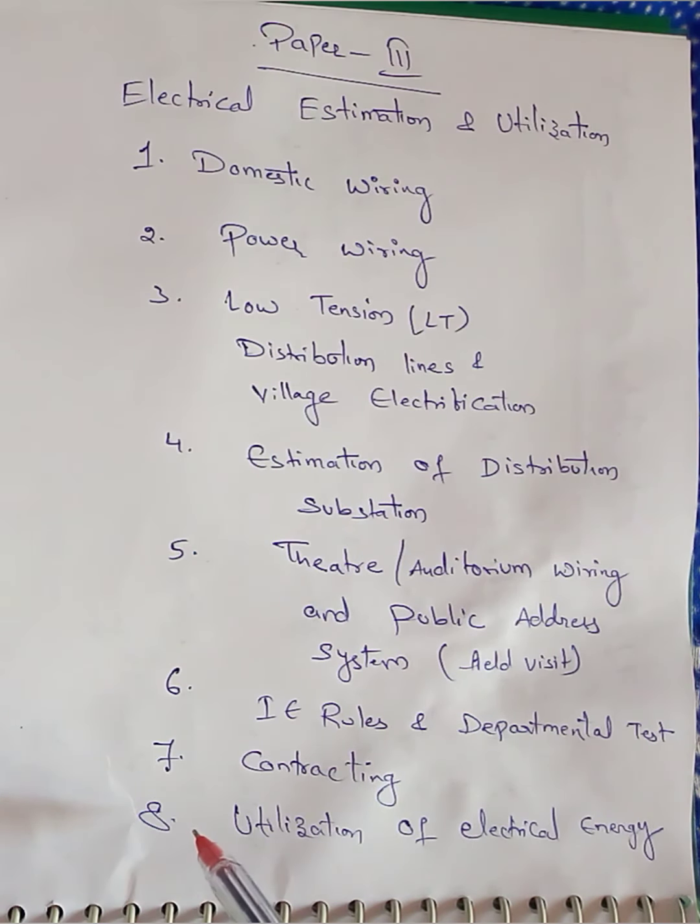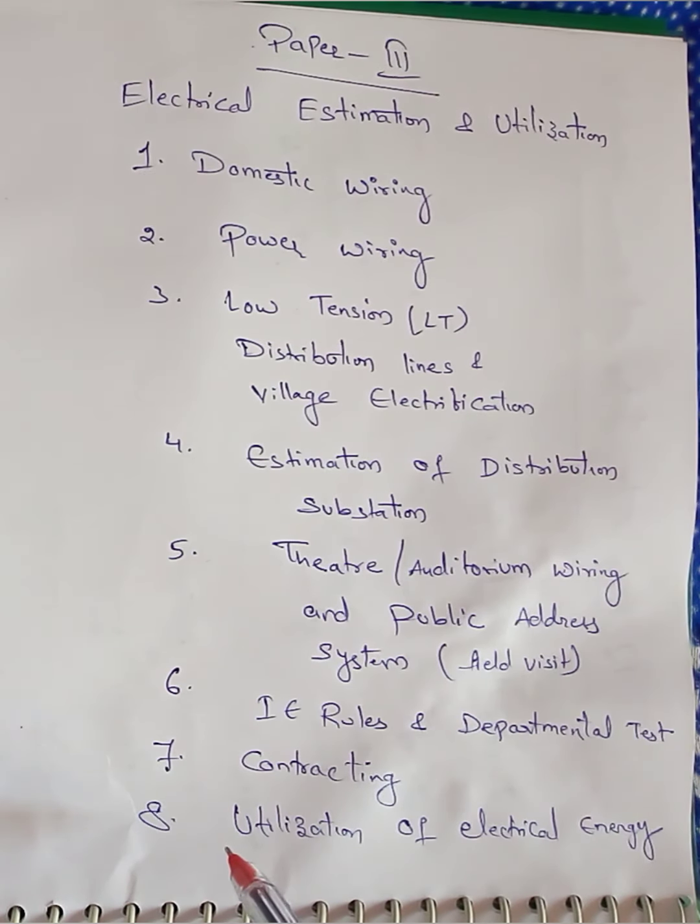Another topic is lamps for decoration and advertisement. Decoration and advertisement lamps are different, and household lamps are different. What types of lamps are used for decoration, and what types are used for advertisement, we will discuss in the 8th unit.